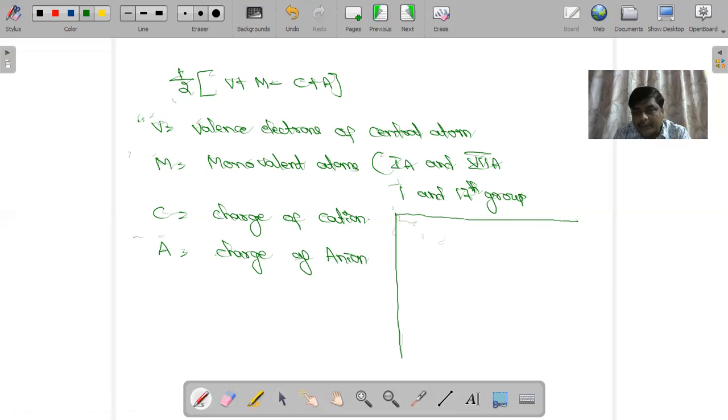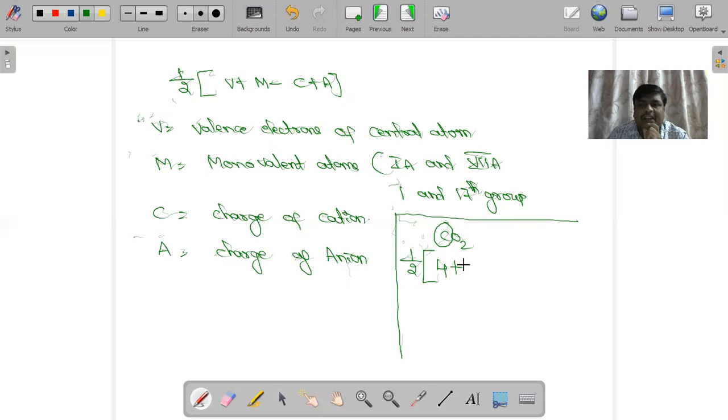The best example we know is carbon dioxide. How do we find the hybridization of the central atom in carbon dioxide? Use the formula: half into the valence electrons of the central atom. The central atom is carbon. Carbon belongs to the 14th group or 4A group, so it has 4 valence electrons. The other atom is oxygen.